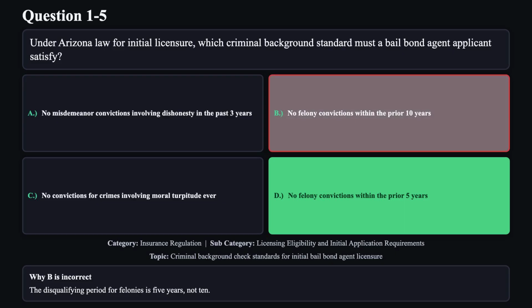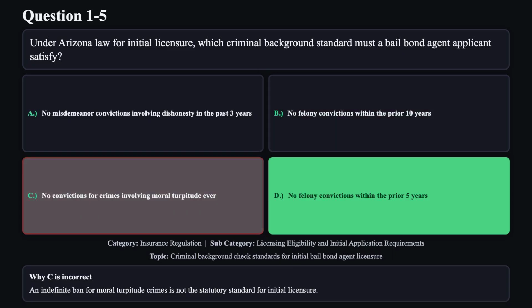Reason B is not correct. The disqualifying period for felonies is 5 years, not 10. Reason C is not correct. An indefinite ban for moral turpitude crimes is not the statutory standard for initial licensure.